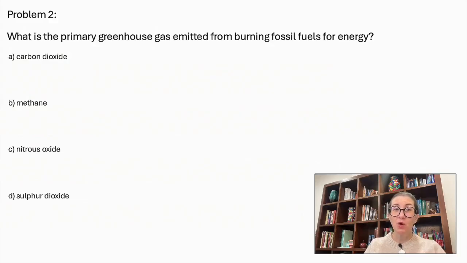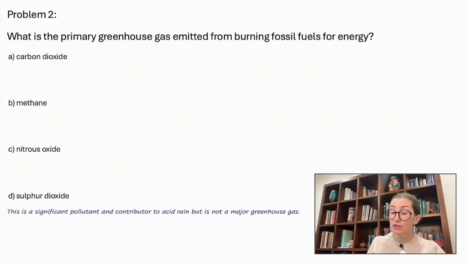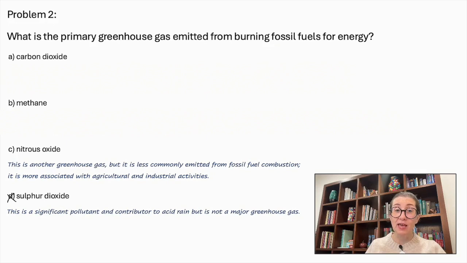Problem number 2. What is the primary greenhouse gas emitted from burning fossil fuels for energy? Carbon dioxide, methane, nitrous oxide, or sulfur dioxide? Beginning at the bottom. Sulfur dioxide. This is a significant pollutant and contributor to acid rain, but is not a major greenhouse gas, so we can cross that out. Nitrous oxide. This is a greenhouse gas, but it is less commonly emitted from fossil fuel combustion. It is more associated with agricultural and industrial activities. So this is not correct either.